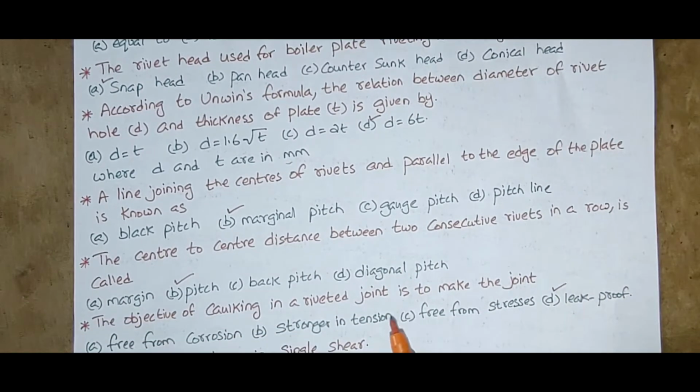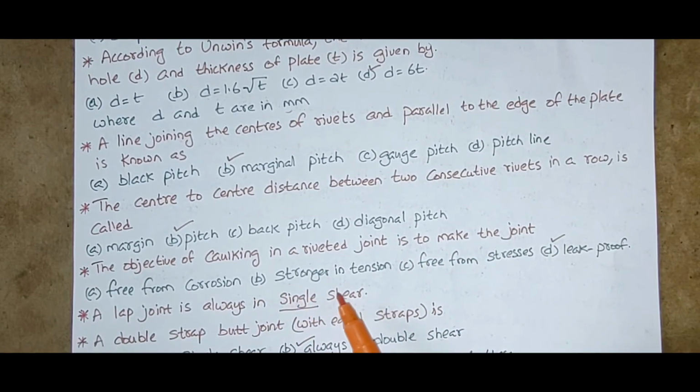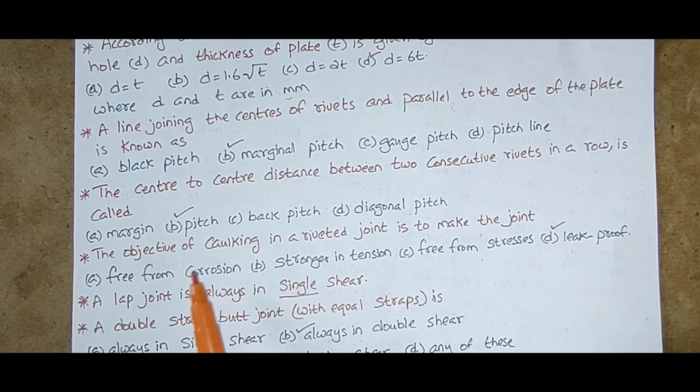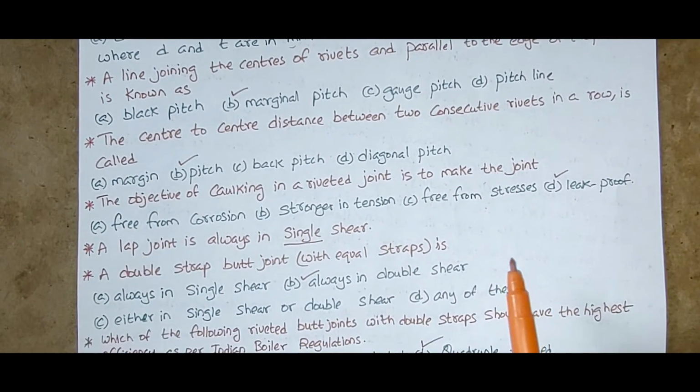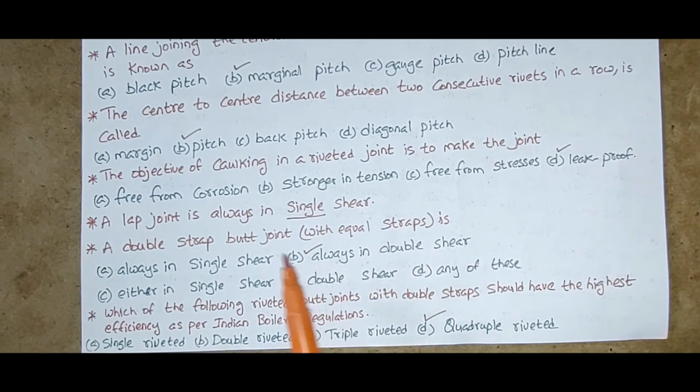The objective of chalking in a riveted joint is to make the joint free from corrosion, stronger in tension, free from stresses, leak proof. So the objective of chalking in a riveted joint is to make the joint leak proof. A lap joint is always in single shear.